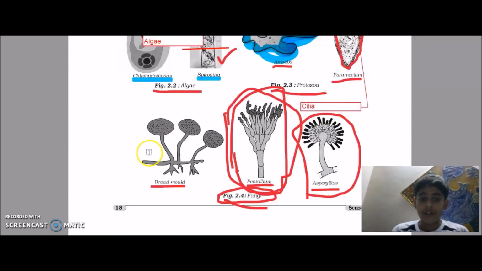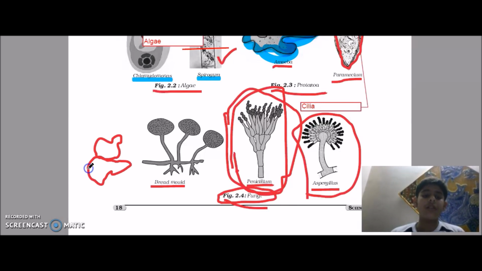Okay, so one of the examples of unicellular fungi is, I'm drawing it over here, my drawing is not good, yeast.